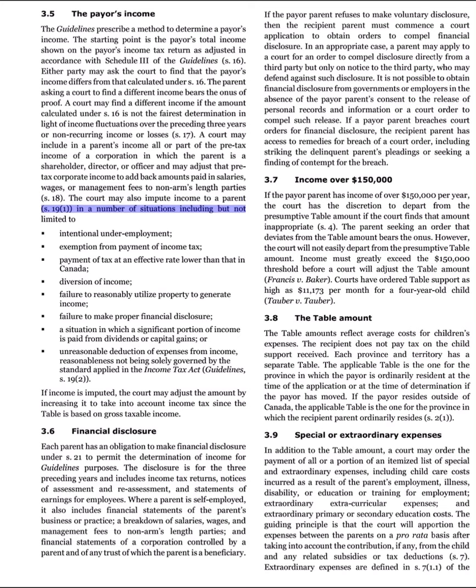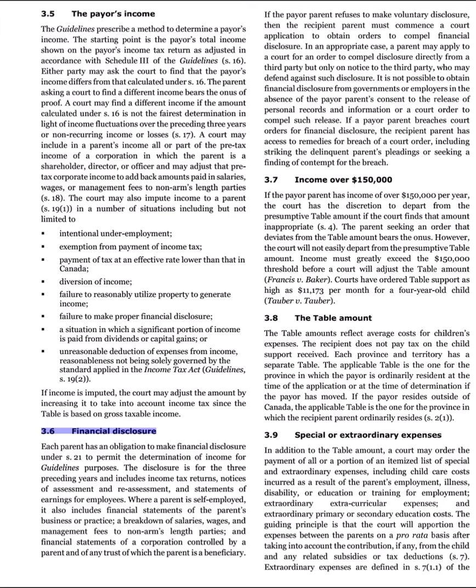S19.1. In a number of situations including but not limited to intentional underemployment, exemption from payment of income tax, payment of tax at an effective rate lower than that in Canada, diversion of income, failure to reasonably utilize property to generate income, failure to make proper financial disclosure, a situation in which a significant portion of income is paid from dividends or capital gains, or unreasonable deduction of expenses from income, reasonableness not being solely governed by the standard applied in the Income Tax Act, guidelines. S19.2. If income is imputed, the court may adjust the amount by increasing it to take into account income tax since the table is based on gross taxable income.